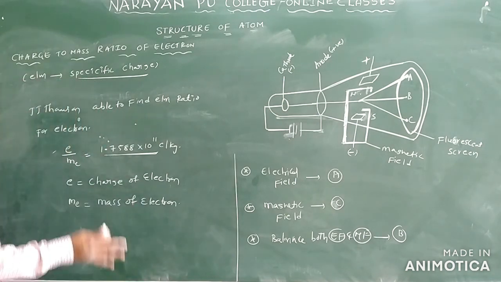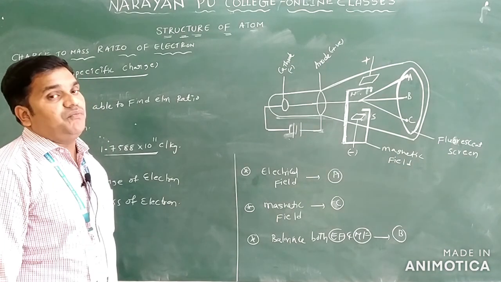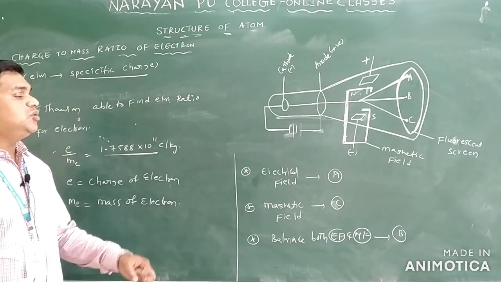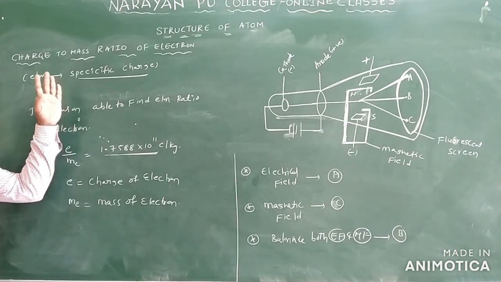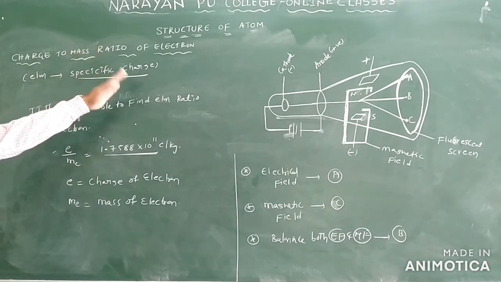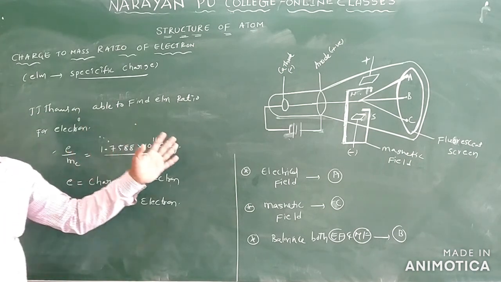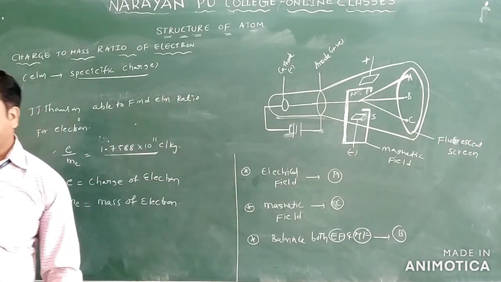Clear? So from this, next we have to find out the charge of the electron. From the charge of the electron we can find out the mass of the electron. So this is regarding calculating the specific charge from J.J. Thomson's cathode ray experiment, by making some corrections in the discharge tube experiments.